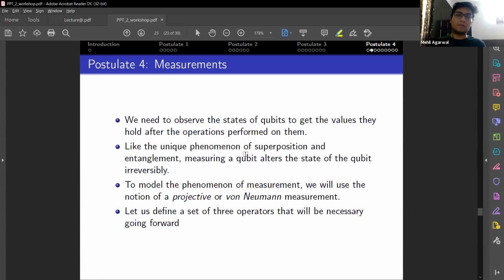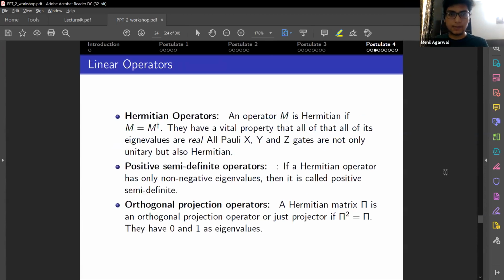To model this phenomenon of measurement, we'll use the notion of projective or von Neumann measurement. We need to define three different sets of operators to be able to perform measurements. Again, the most important point is that you cannot get back the state that you had before measurement. The first class is Hermitian operators. An operator M is Hermitian if M is equal to M dagger, and an important property is that all of the eigenvalues are real for Hermitian operators.